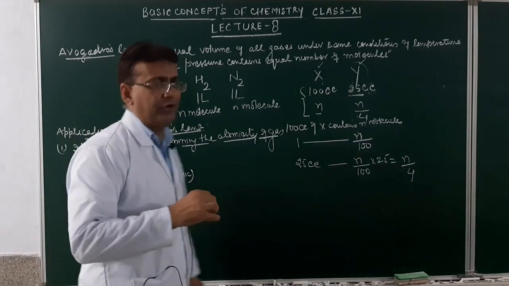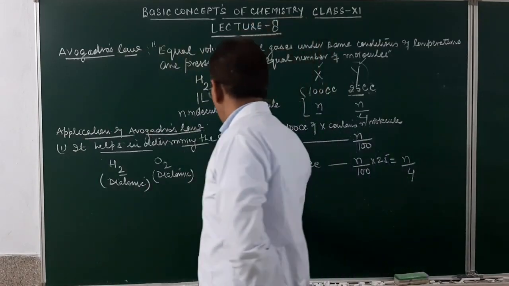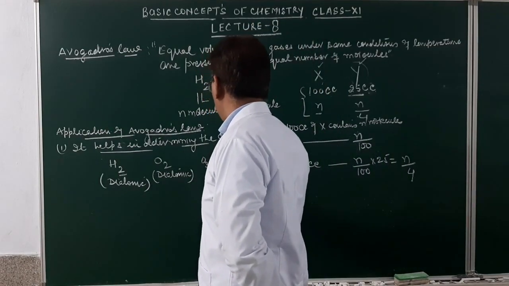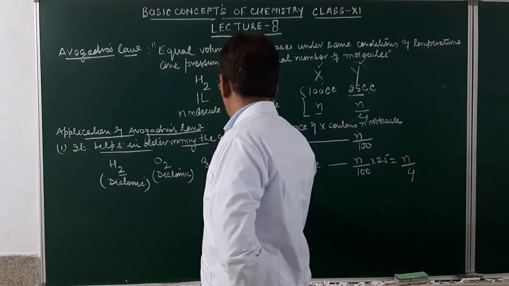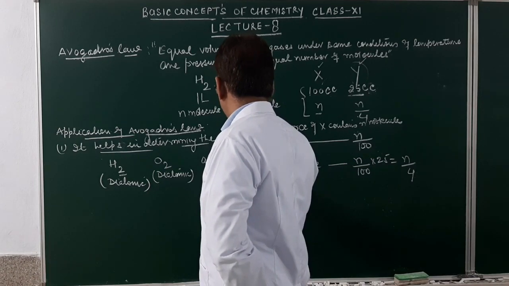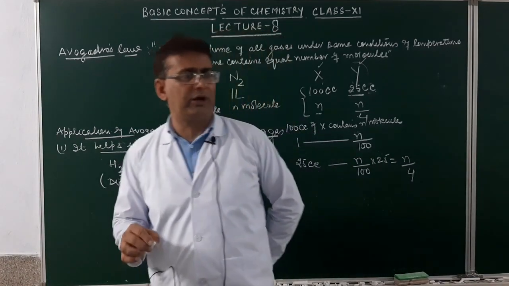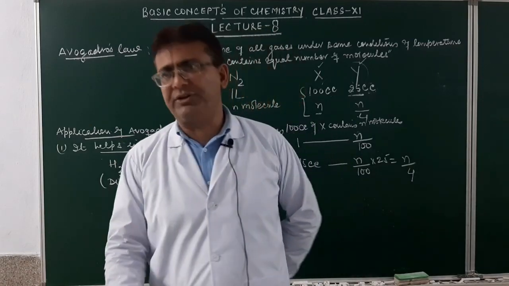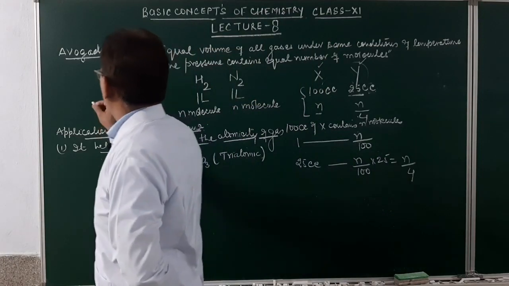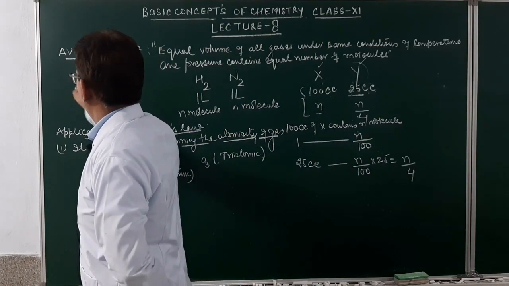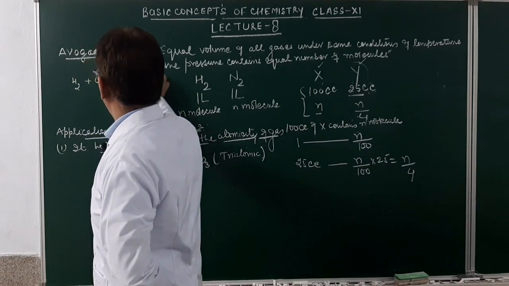Then ozone will be triatomic in nature. So the first application of Avogadro's law is that it helps in determining the atomicity of a gas. As for example, if hydrogen combines with chlorine, it will result in the formation of 2 molecules of HCl.